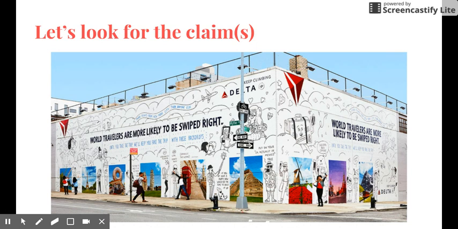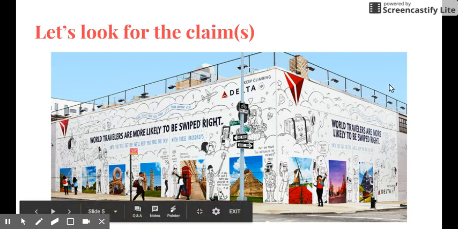So what do you think they're claiming? What do they want us to either do or not do, or what opinion do they want us to have? Well, it looks to me like they want us to buy flights on Delta and go to these places and be a world traveler. They want us to buy airline flights on Delta. And nowhere does it say buy airline flights on Delta. That's just what they want us to do.